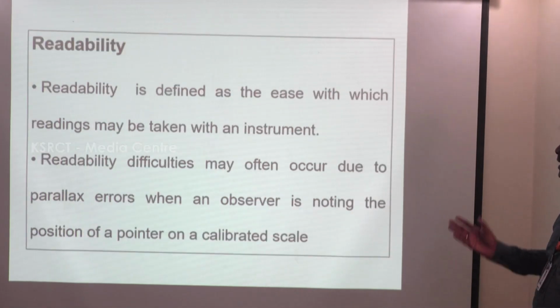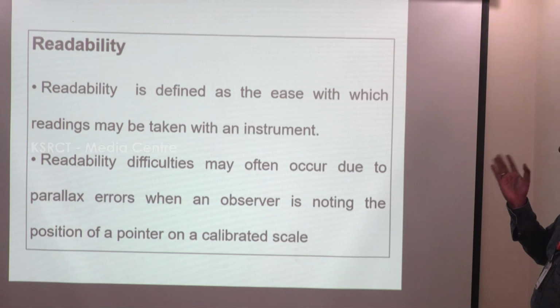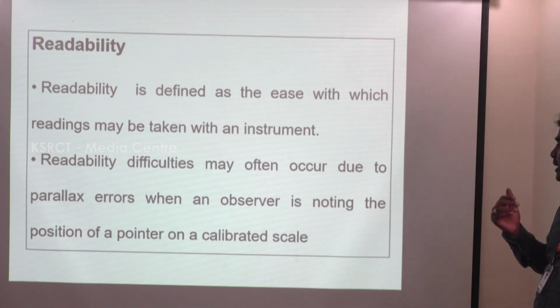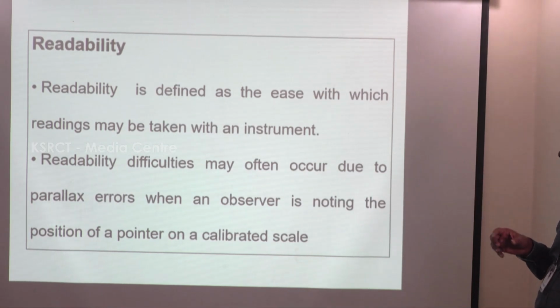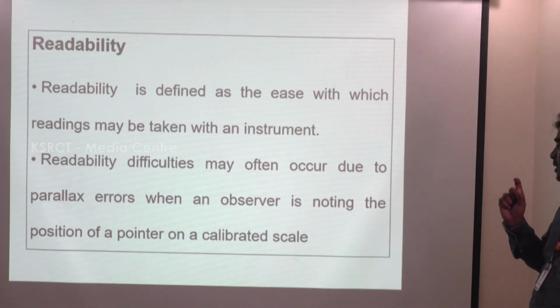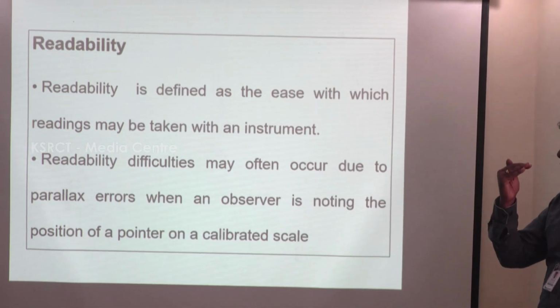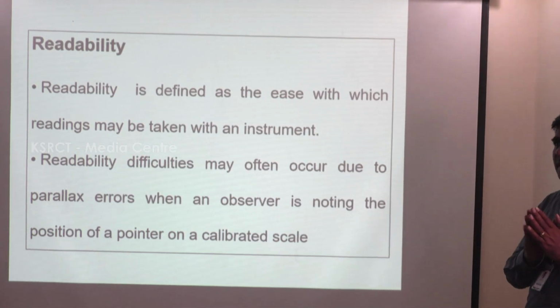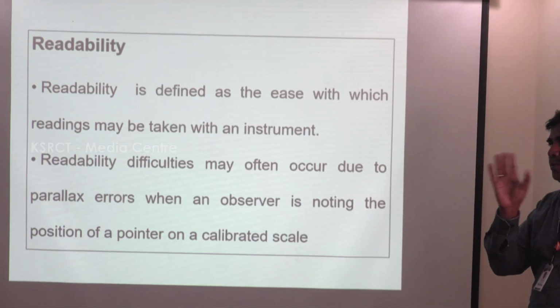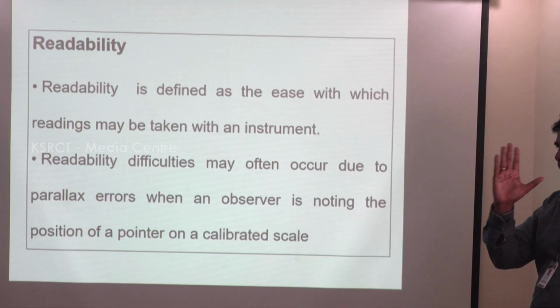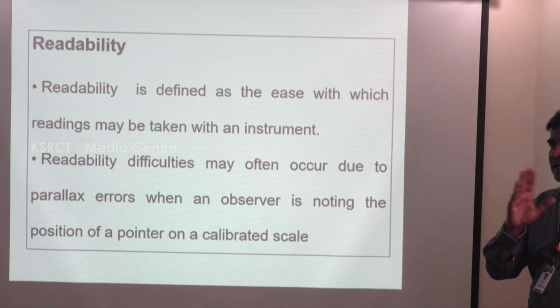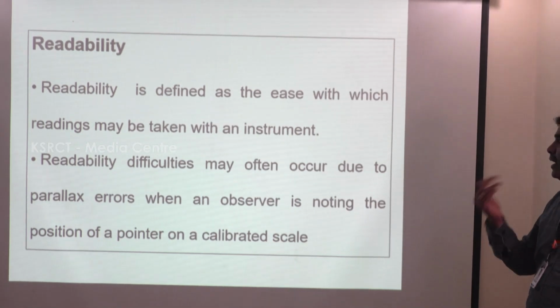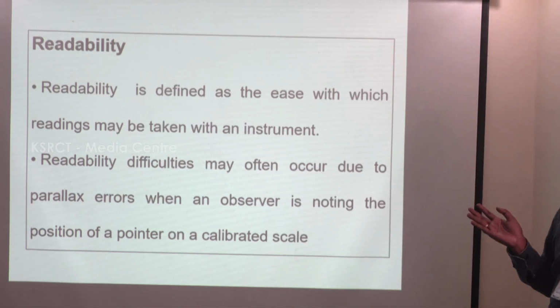And readability is defined as how easily the readings can be taken from the instrument. Readability difficulties may often occur due to parallax error when the observer reads a scale or balance. For example, in weight measurements, the observer must not change the position of the eyes; if the position changes, it is very difficult to get accurate readings. That is called readability.